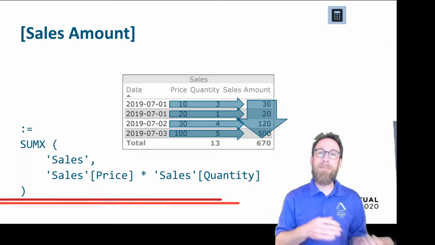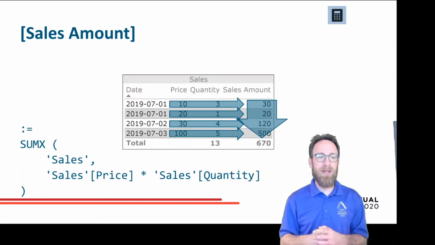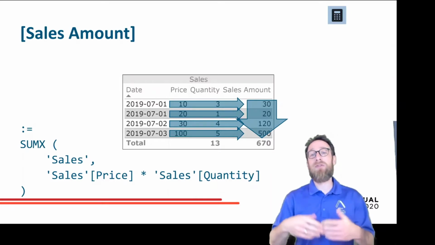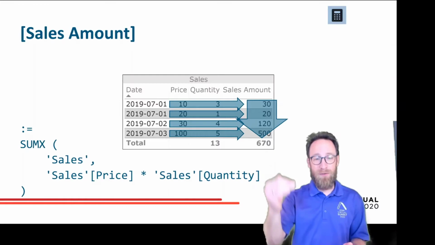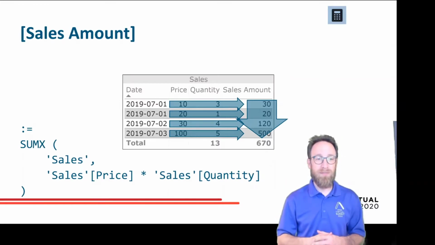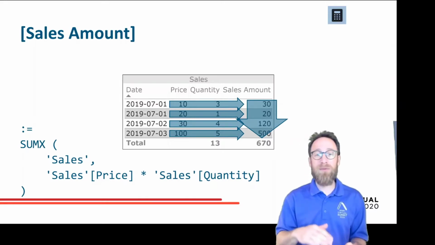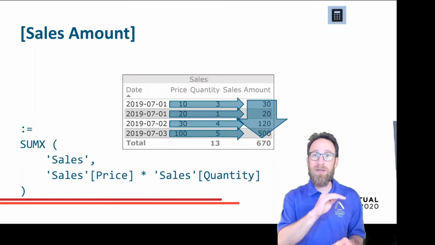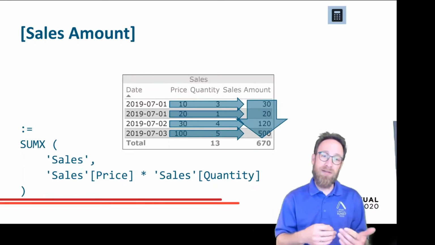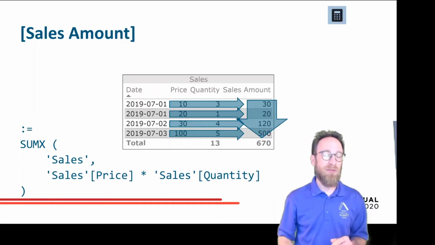There's also MINX or MAXX or AVERAGEX or PRODUCTX, and there's also CONCATENATEX. I think that's all of the calculations. They always show, for example, the minimum value of the calculated values or the maximum one, or calculate an average on that. And this solves our problem because we need to calculate price times quantity on row level, so within the row context. And when it's done, then we have to sum it up. And that's what the X iterator functions are for.